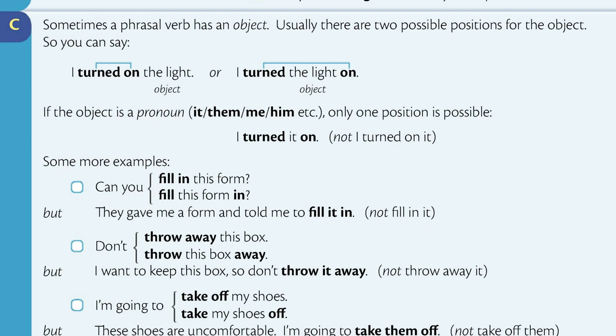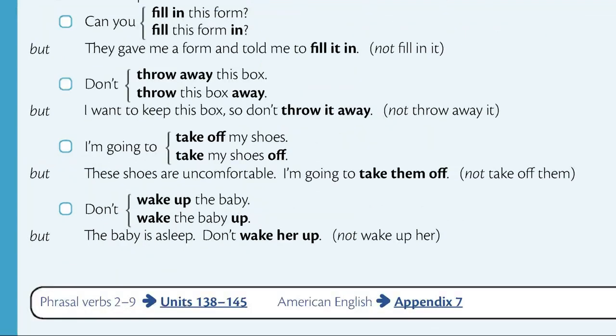Some more examples. Can you fill in this form? Or, can you fill this form in? But, They gave me a form and told me to fill it in. Not fill in it. Don't throw away this box. Or don't throw this box away. But I want to keep this box, so don't throw it away. Not throw away it.